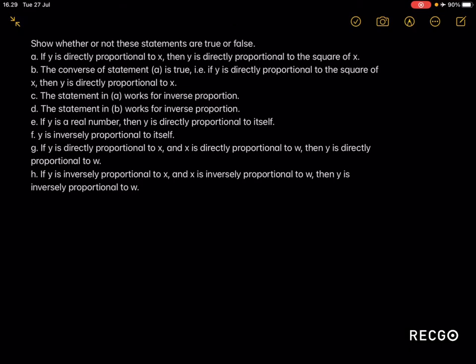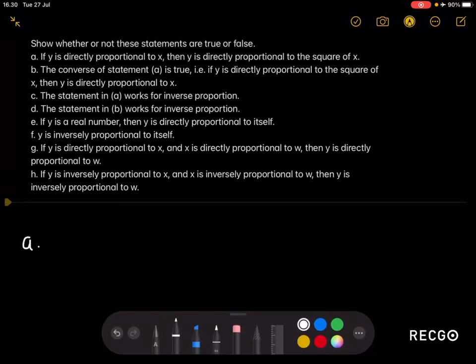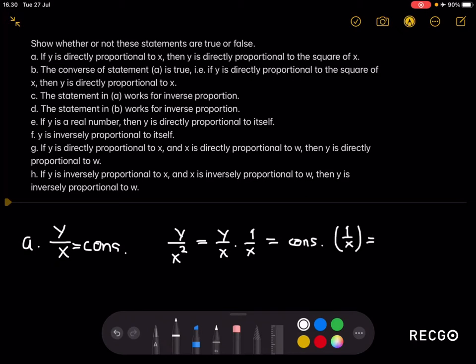If y is directly proportional to x, then y is directly proportional to the square of x. We're going to use the fact for direct proportion that if y is directly proportional to x, then y over x must be a constant. Now for the second part of the statement, we know that y over x squared is also a constant. However, we can just rewrite this slightly to be y over x times 1 over x, since we can just join these two fractions together, and then x times x is just x squared, which just results to the left hand side. Notice that we know that y over x is a constant, so we can rewrite a constant right here. So we have a constant times 1 over x, which is also a constant based on the second part of the statement.